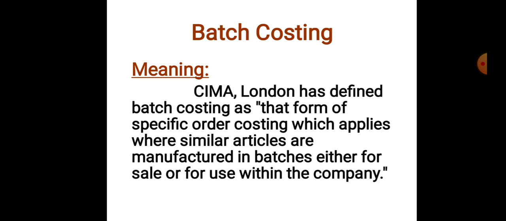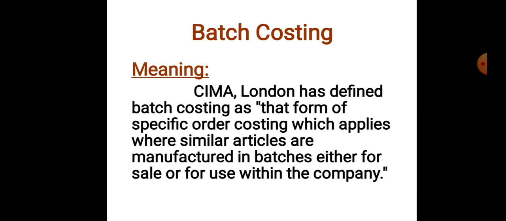First we'll see the meaning of batch costing. CMA London has defined batch costing as that form of specific order costing which applies where similar articles are manufactured in batches either for sale or for use within the company. Batch costing is a modified form of job costing under which each batch is treated as a cost unit and costs are accumulated and ascertained separately for each job.